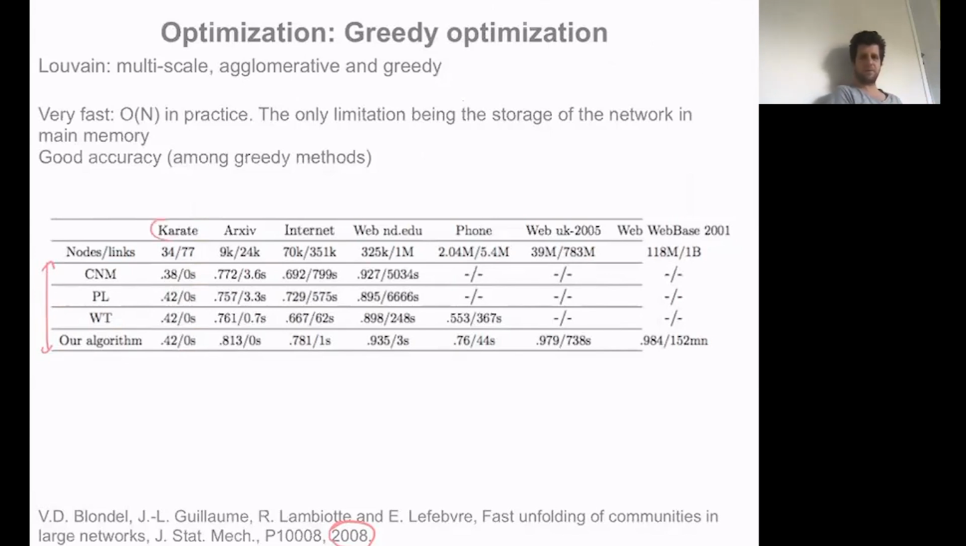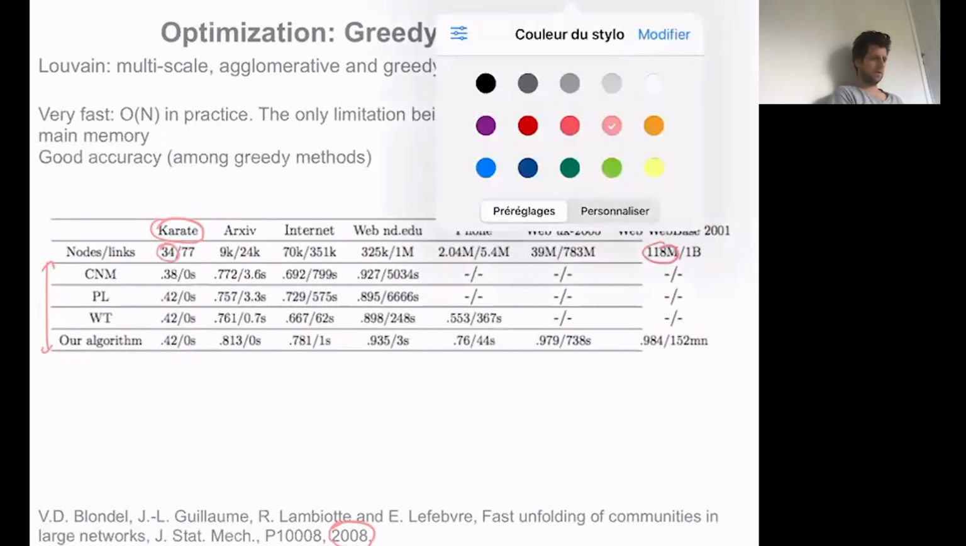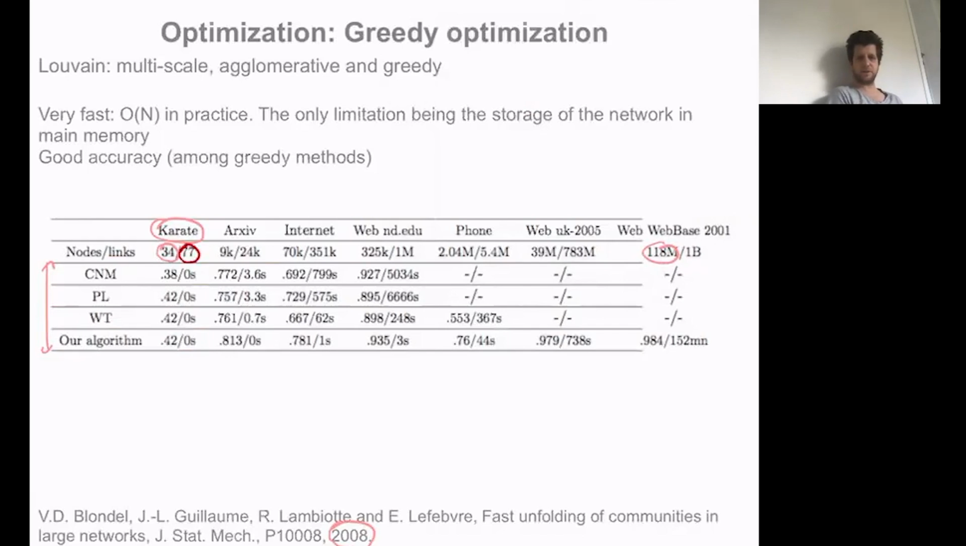We have the Karate Club that we've been talking about before, the arXiv network, which is a network of collaboration between scientists. We have the Internet, part of the web, a mobile phone network, other parts of the web. We have graphs of different types, but also graphs of very different sizes. We go from 32 nodes to 118 million nodes, and from 77 edges to of the order of 1 billion edges. And what we did then was to compare two things for each of the methods.